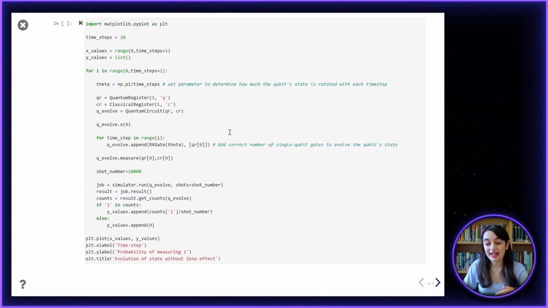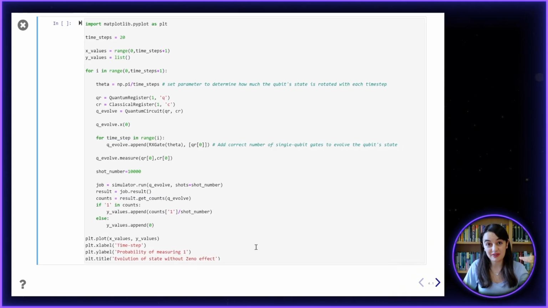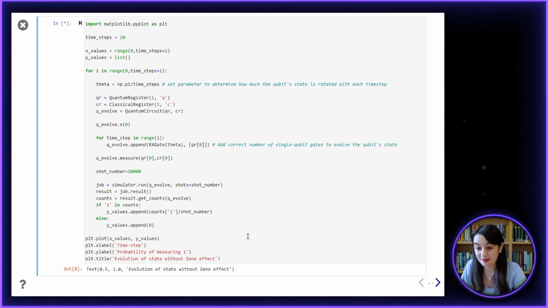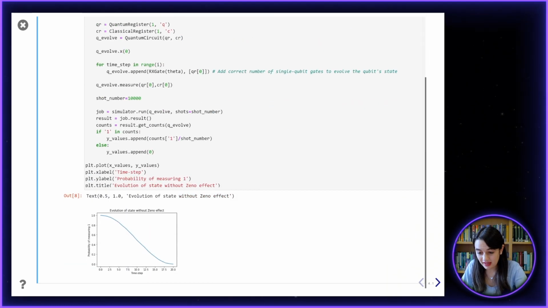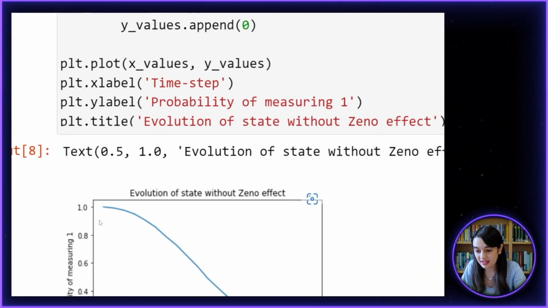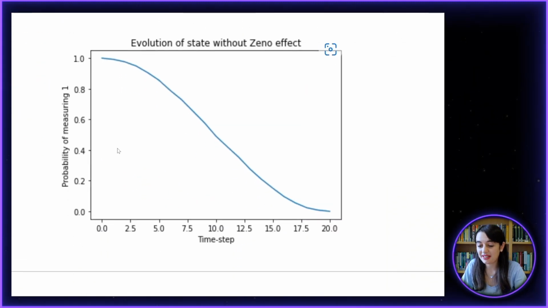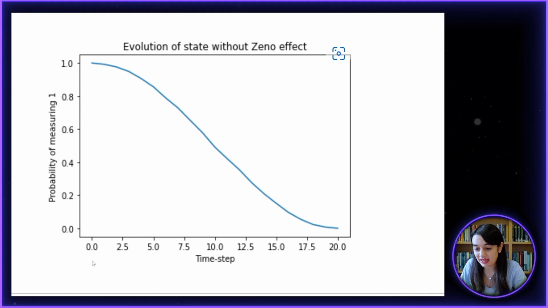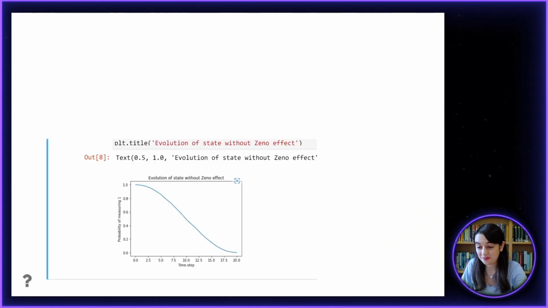Now let's have a look at how this state is evolving over time at each time step. So here we're going to plot the probability of the state being a 1 as we add more and more time steps. So you can see the plot here. We have the probability of measuring a 1 as we add more and more time steps, and it starts off at 1 and then goes all the way down to 0 after our 20 time steps. So that's how the qubit state is evolving over time.